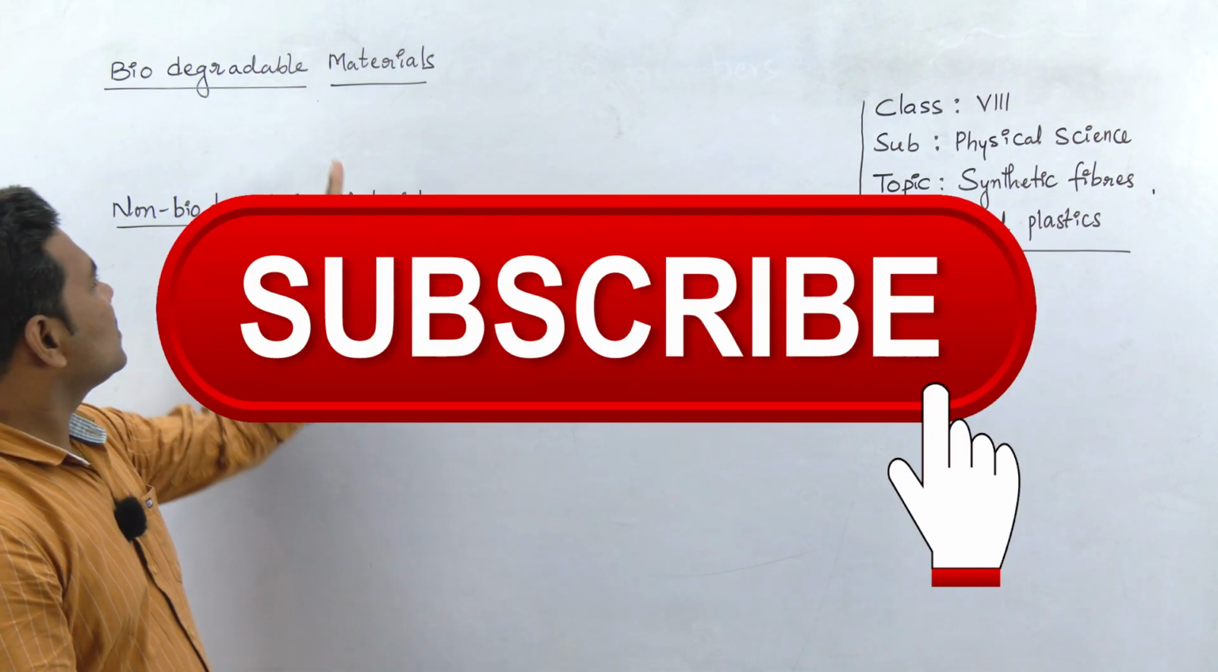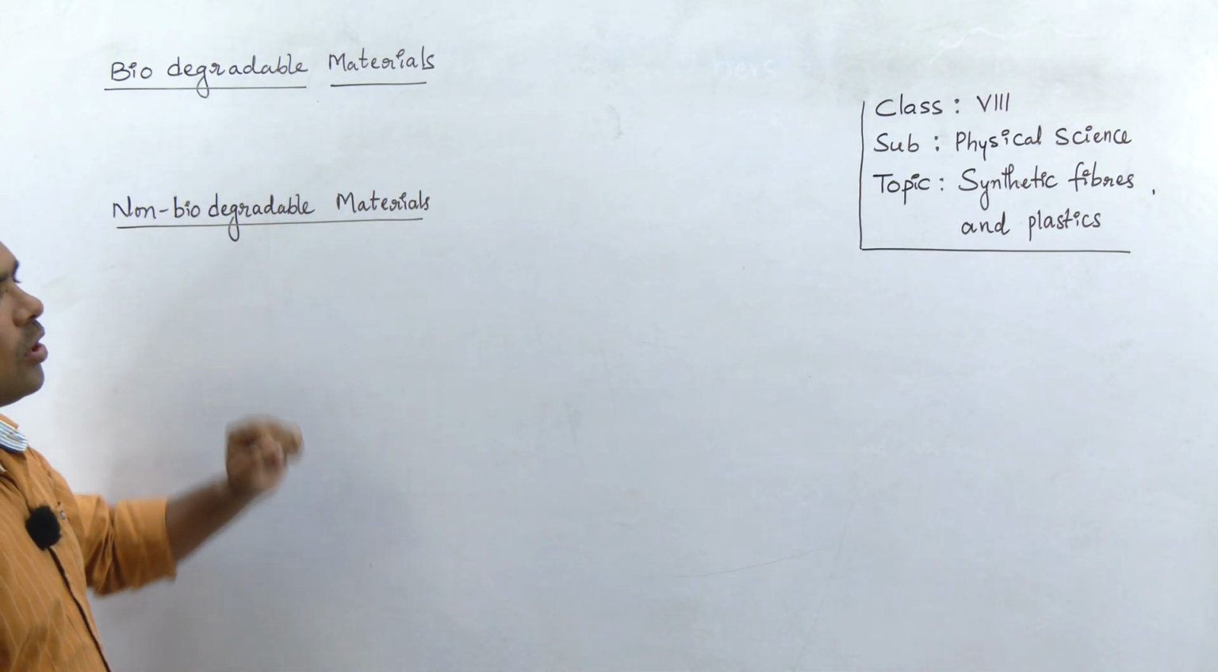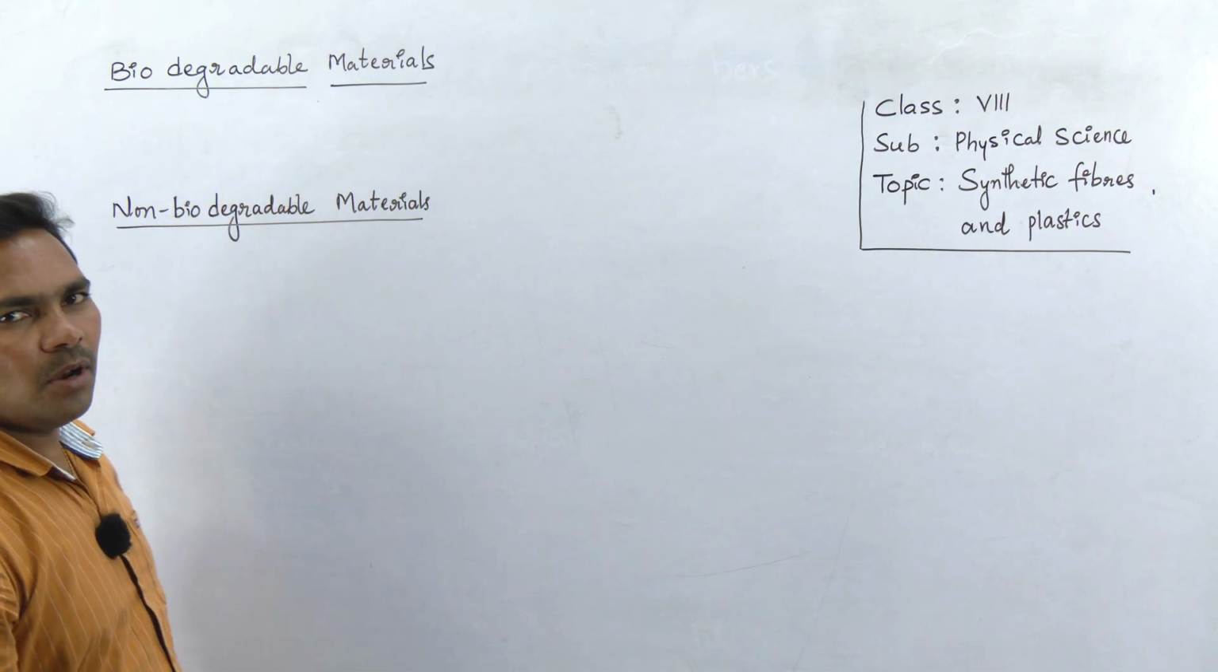Now we discuss two types of materials: biodegradable materials and non-biodegradable materials. Firstly, biodegradable materials.